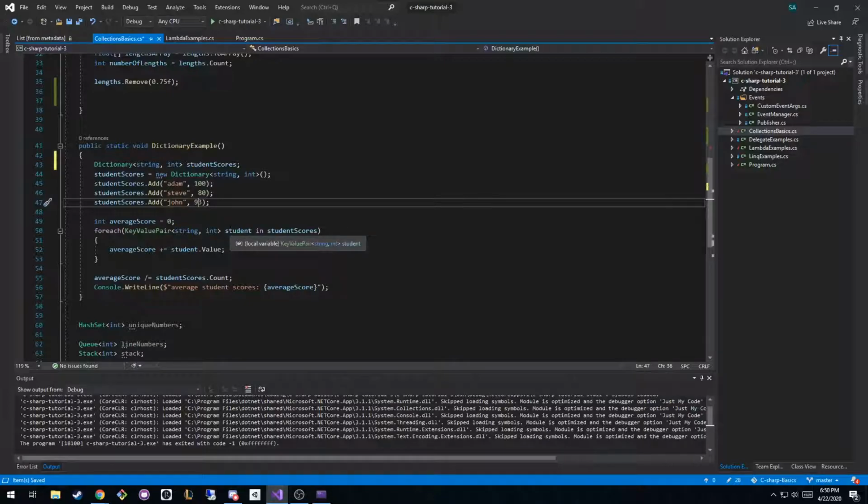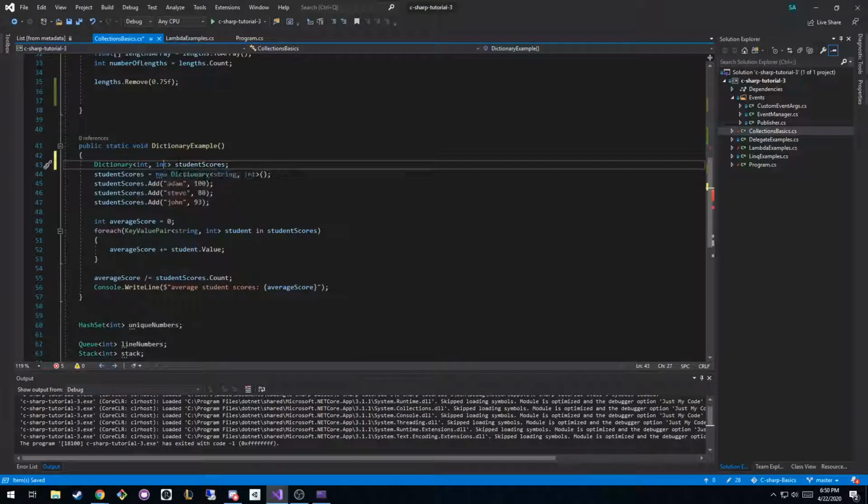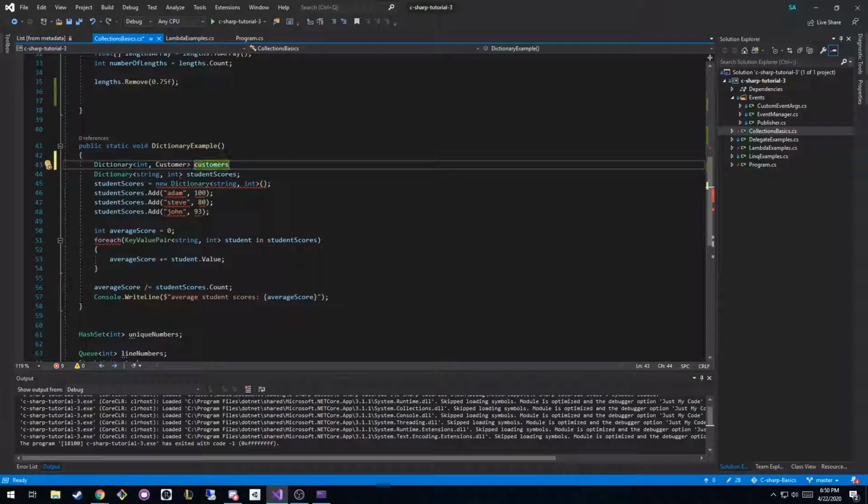If you watch the computer science fundamentals tutorial series that we have, this is a really core data structure for you to be able to map from one type to another. Instead we could have mapped from an integer, which would be a unique ID, to the type student, and the student could hold his name and his score and whatever else you want a student to hold. But we're going to keep it simple for this example.